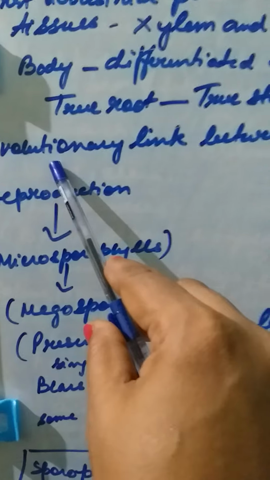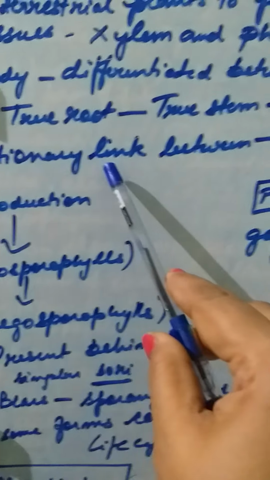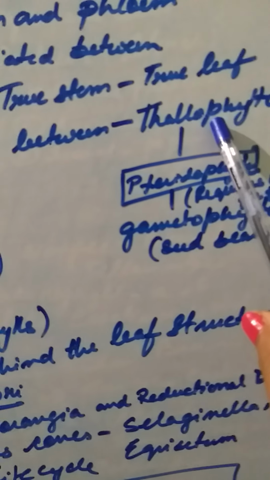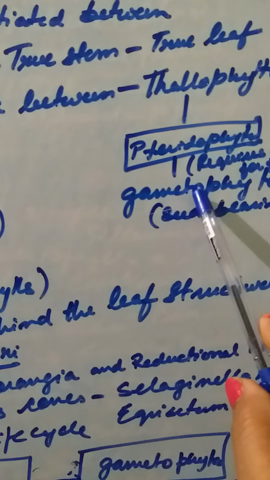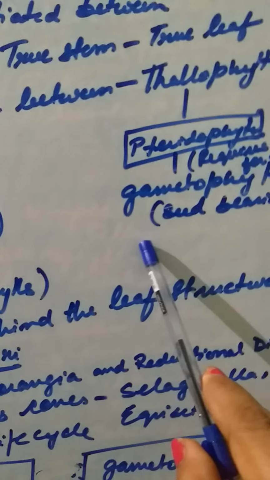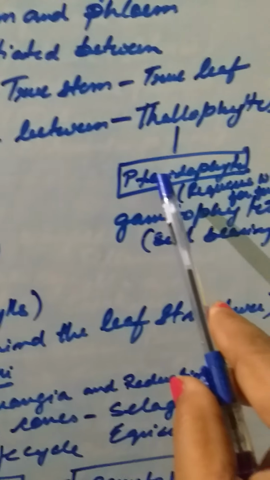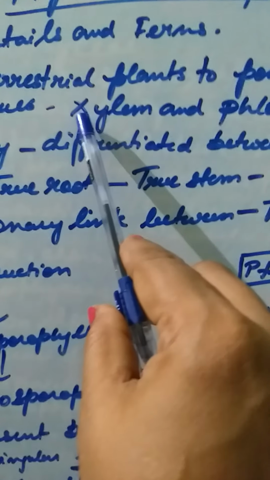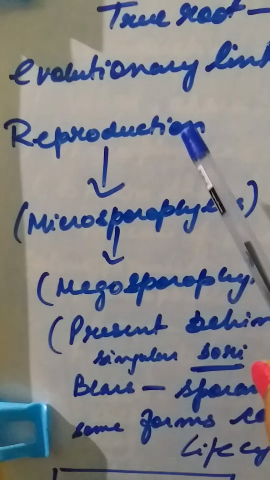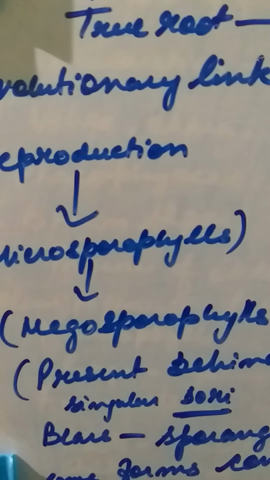But here, this evolutionary group forms a link, that means a connection, between the thallophytes, that means up to bryophytes, known as Thallophyta, and the spermatophytes. What are spermatophytes? Actually they are the seed-bearing plants, considered as angiosperms and gymnosperms. Okay, so pteridophytes, what is the link between these two? First, as I said, xylem and phloem are there, and another link is the very important part you have to focus on while going through the pteridophytes,